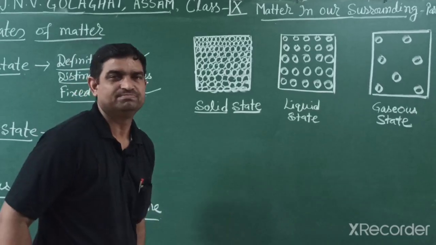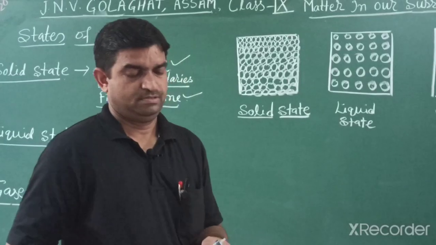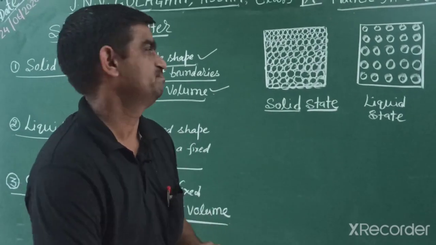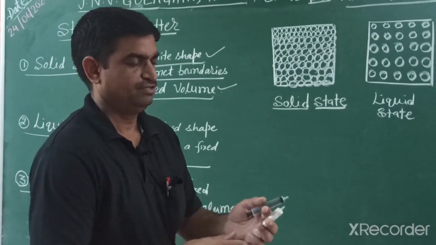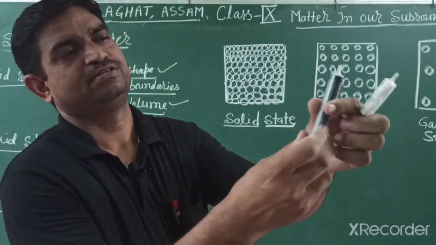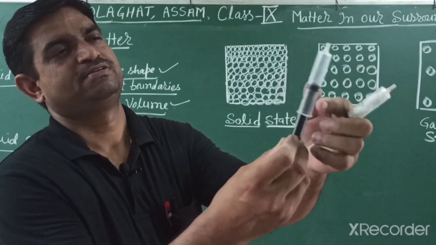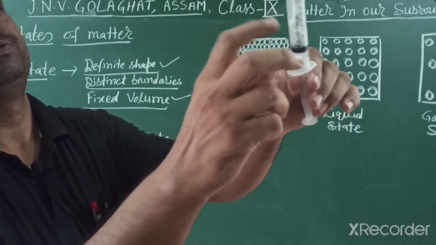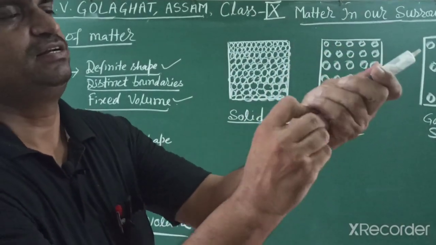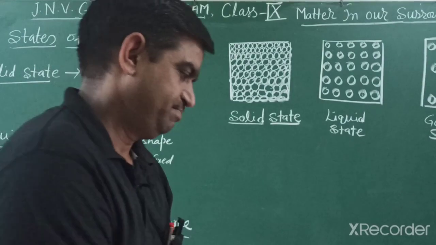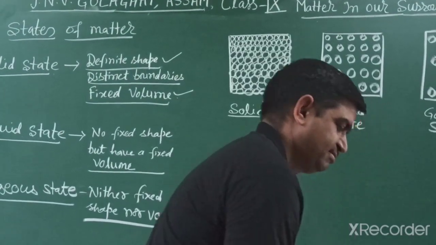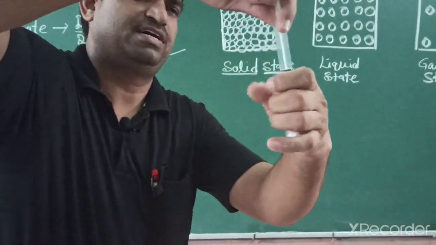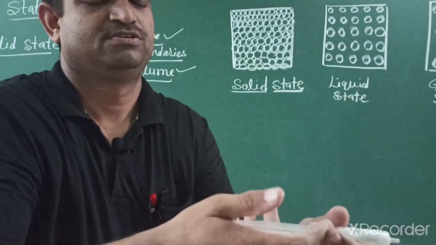So we take an activity. Next, we will study the effect of pressure on different states of matter: solid, liquid and gas. We take this type of syringe, and these syringes are vacant. In one syringe we fill some chalk pieces. You can observe these filled chalk pieces, and I can fill some more. One more piece I will put, and then we apply the piston. This is known as the piston.